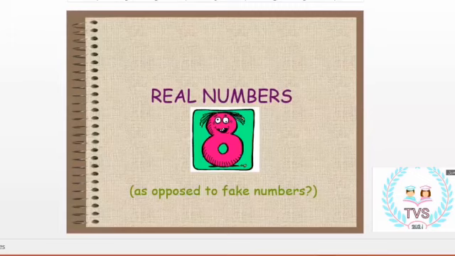So the first set that we have is counting numbers. And by the way, counting numbers is a kind of natural numbers, okay? And then if we add 0 on the counting numbers, this means the whole natural numbers, okay?